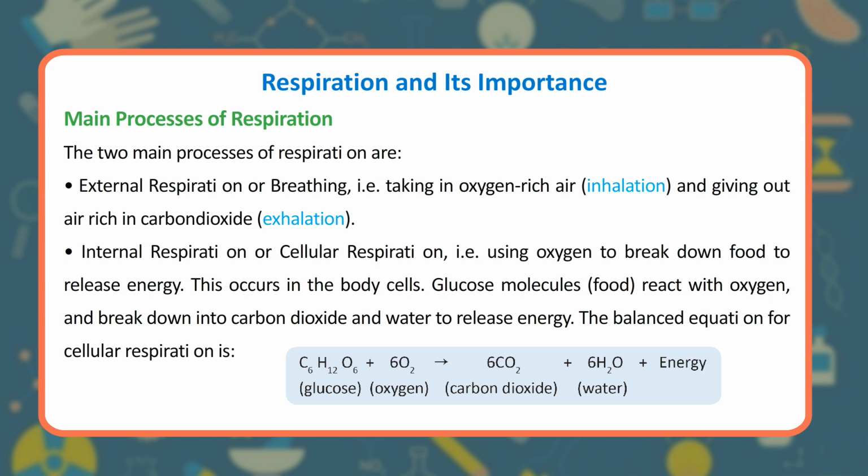Internal respiration or cellular respiration, i.e. using oxygen to break down food to release energy. This occurs in the body cells. Glucose molecules, food, react with oxygen and break down into carbon dioxide and water to release energy. The balanced equation for cellular respiration is C6H12O6, glucose, plus 6O2, oxygen, gives 6CO2, carbon dioxide, plus 6H2O, water, plus energy.